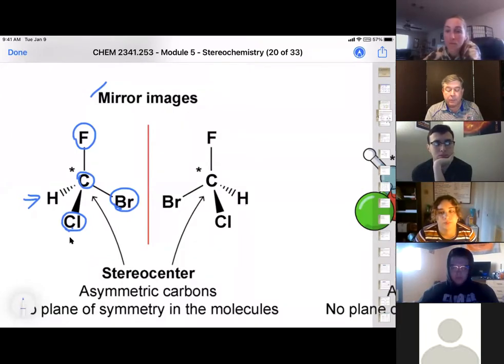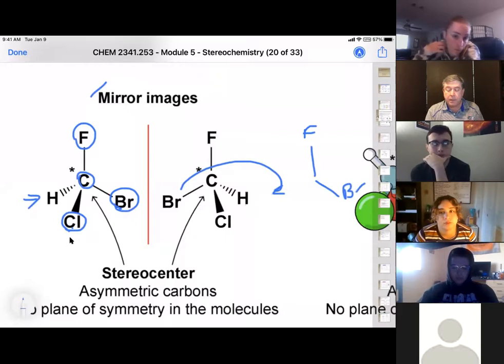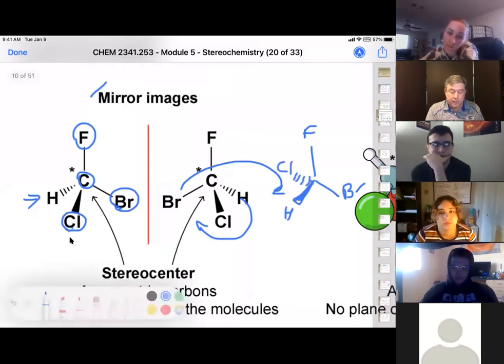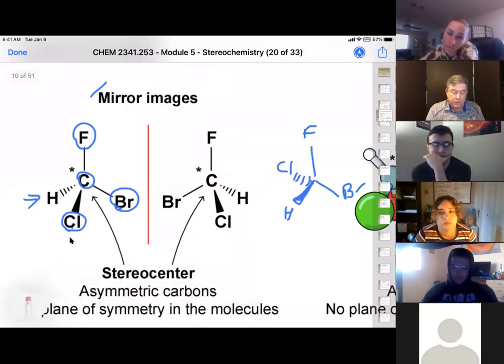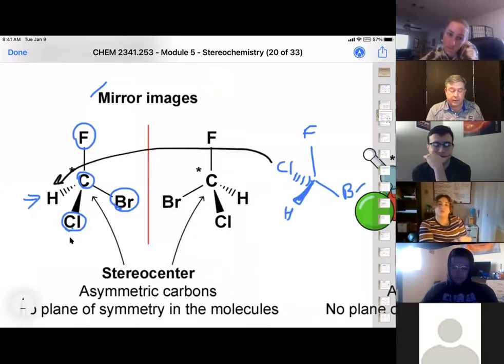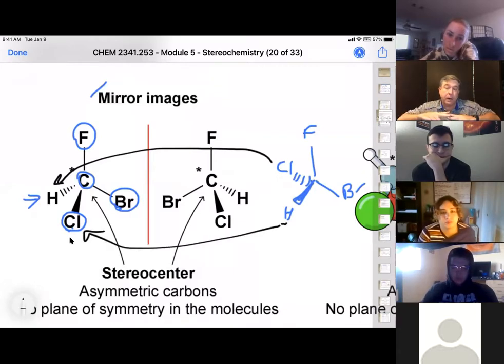But if we rotate this 180 degrees around this way, our fluorine would still be up, our bromine would still be in the plane of the paper, but our hydrogen has now come out toward us because it's wrapped around to here, and our chlorine is now behind. So if we tried to line up this with this, the chlorine and the hydrogen are opposite each other, and this chlorine and this hydrogen are opposite each other.